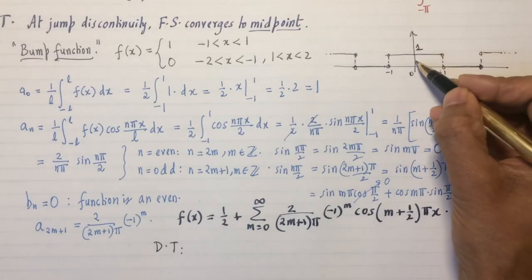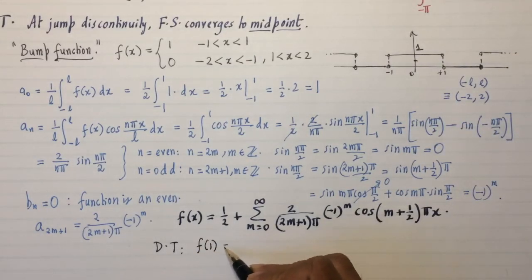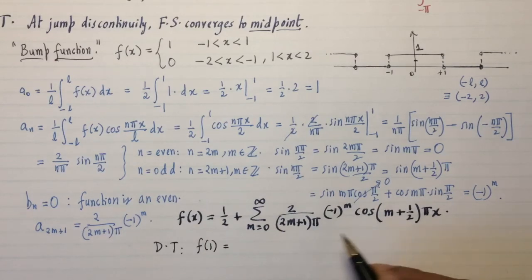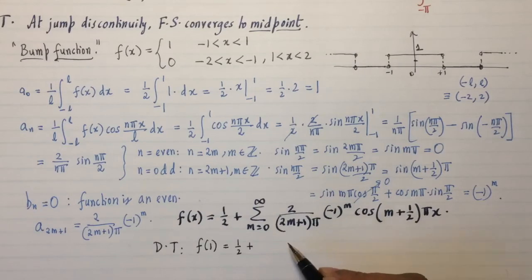The midpoint value is going to be exactly half. So let's verify that we get that. Let's take x = 1. At x = 1, I'm going to get f of 1 equals half plus... Dirichlet's theorem tells you what f of 1 is. f of 1 is half.